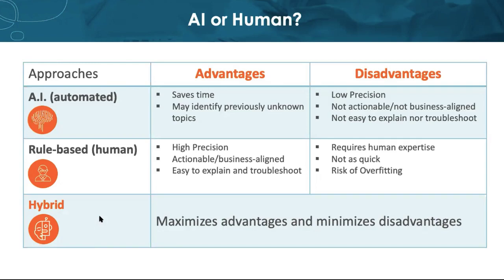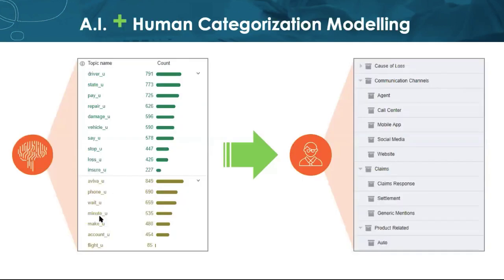Human rule-based approaches may be more precise and targeted and aligned to the business, but it definitely takes more time. And there's also a risk of overfitting to the data. In addition, humans may miss some important topics that AI can identify. So we recommend the best of both worlds: a third option, the hybrid approach. This provides the best of the AI and the human and combines the fast and insightful AI to uncover the topics along with the precision of a human.